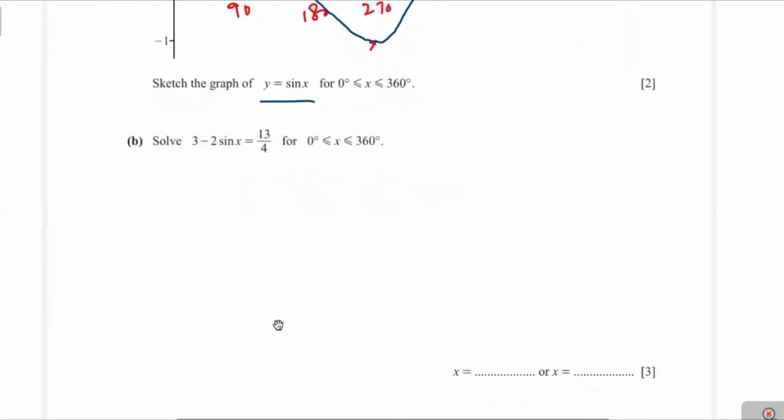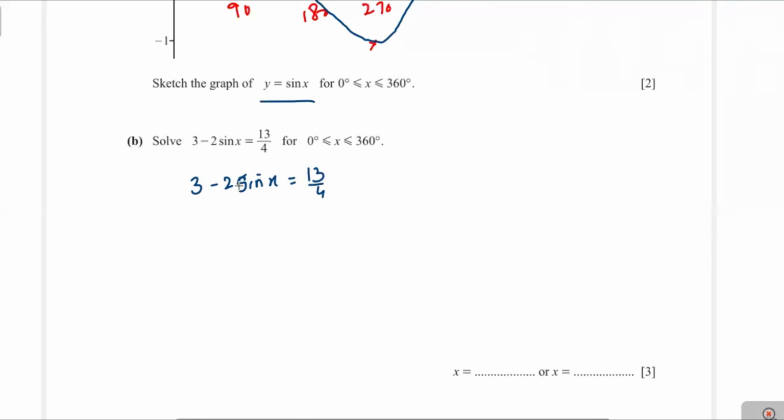Next is part B. Solve 3 minus 2 sine x equal to 13 over 4, for x greater than 0 and less than or equal to 360. Now we solve this equation. 3 minus 2 sine x equal to 13 over 4.